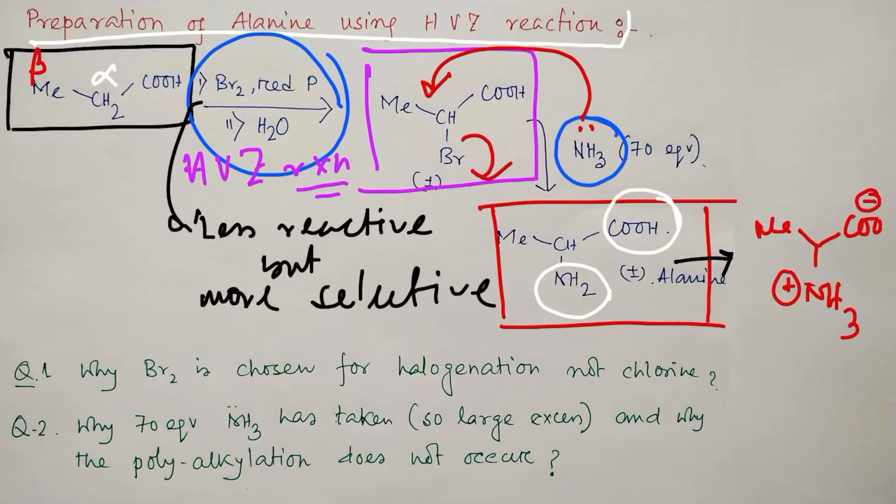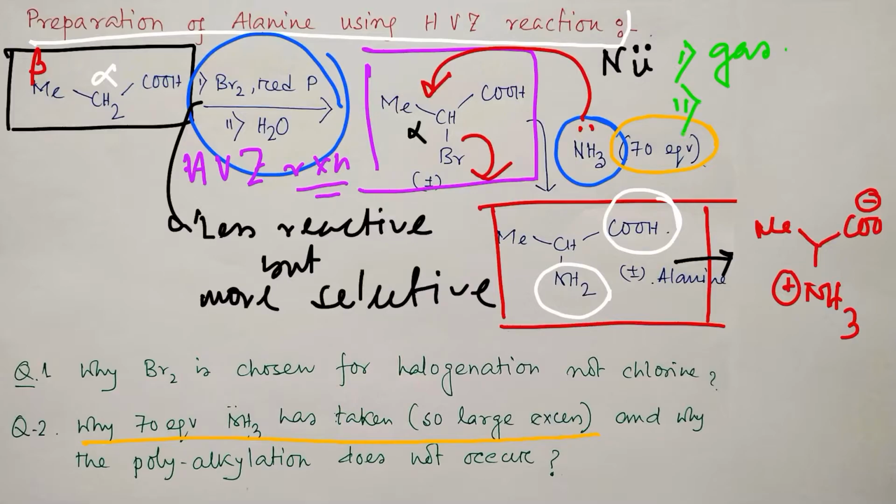Now the question: in this case ammonia acts as a nucleophile. You may consider this an alpha-halo carbonyl type, at the alpha position, so SN2 is better. But the point we should focus on is the 70 equivalents of ammonia. Question: why is ammonia taken in such a large excess? Point number 1. First of all, ammonia is a gas. When you are dealing with a gas, you should take an excess amount so that it can react properly. Point number 1.